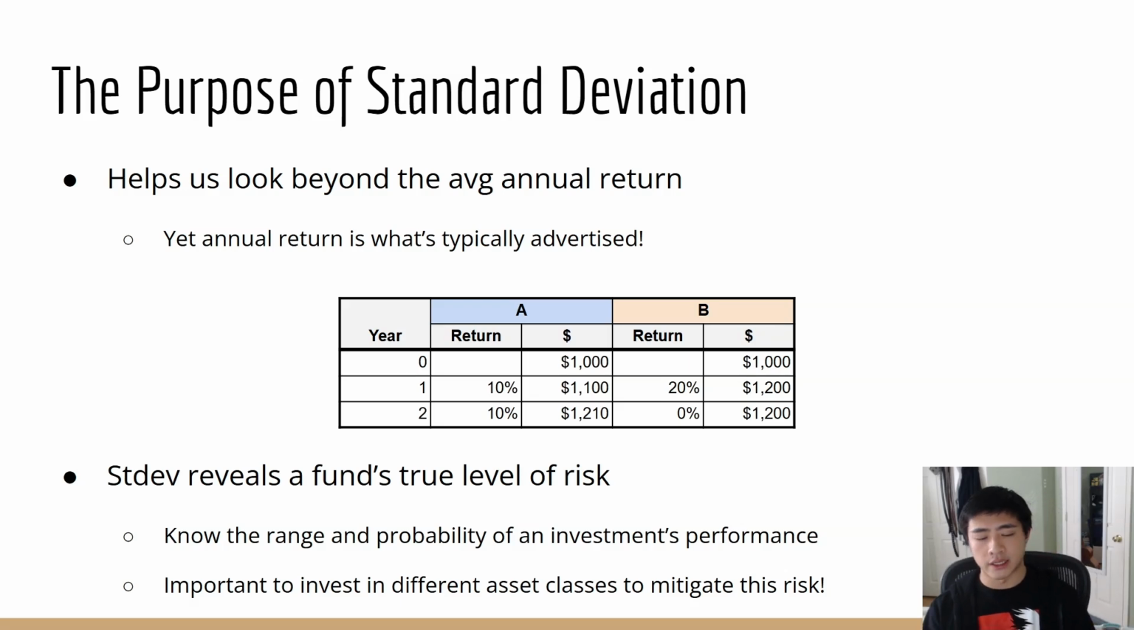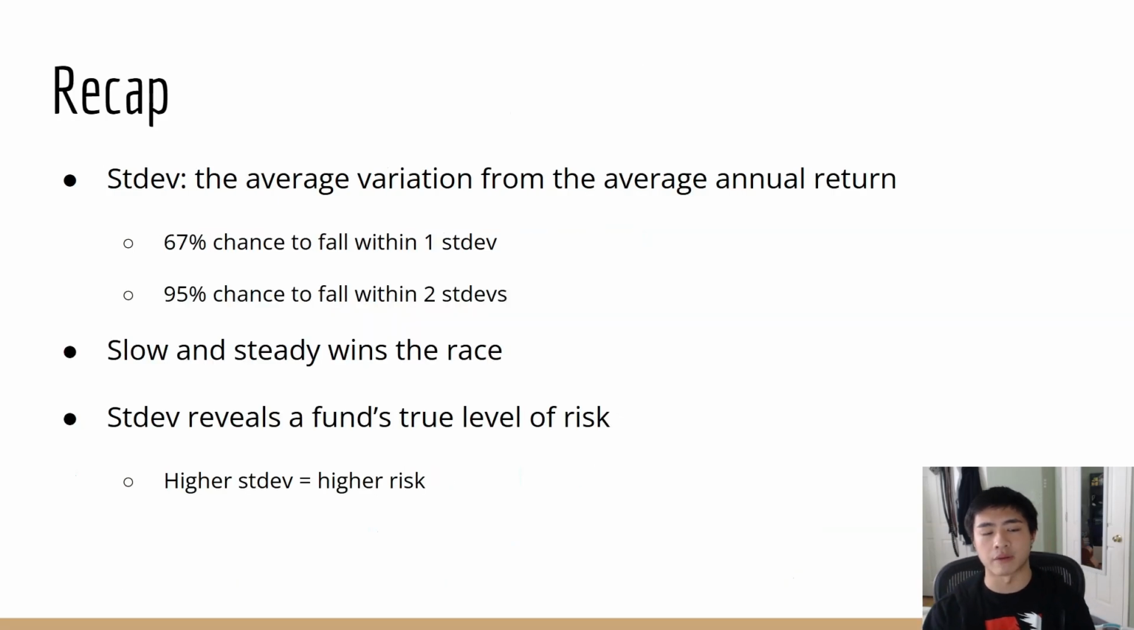So standard deviation reveals a true level of risk for a fund. This way you can know the range and probability of an investment's performance. So it's very important to invest in different asset classes to mitigate this risk, the volatility here.